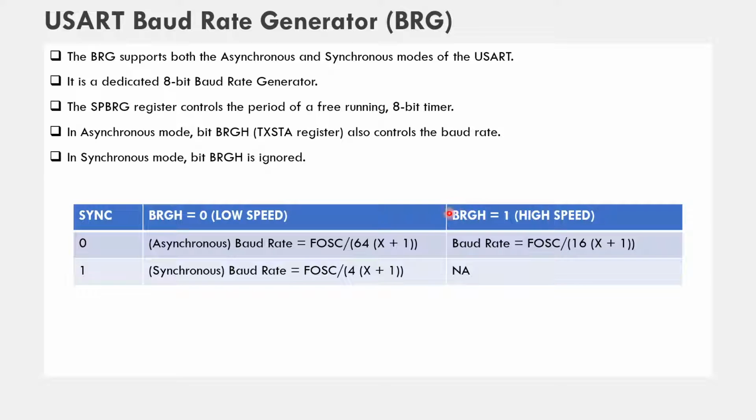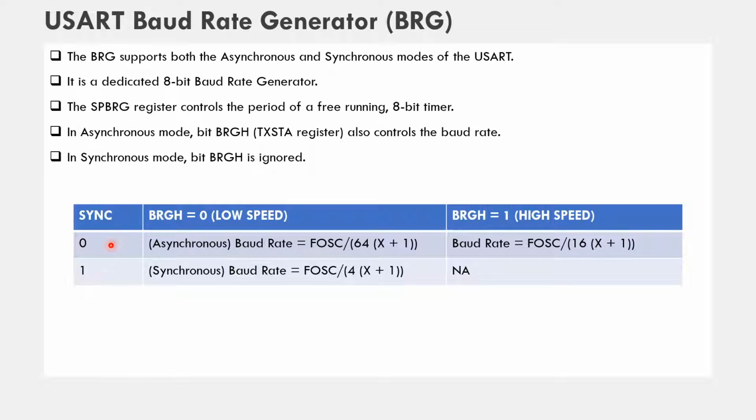And for the high speed, when BRGH is equal to 1, the formula used for the desired baud rate is: baud rate equals FOSC divided by 16 multiplied by (x plus 1), where x is the value which we have to store in the SPBRG register.